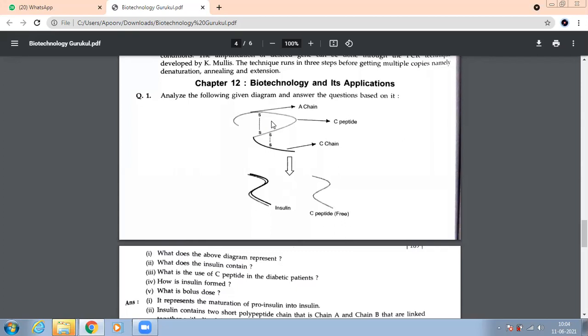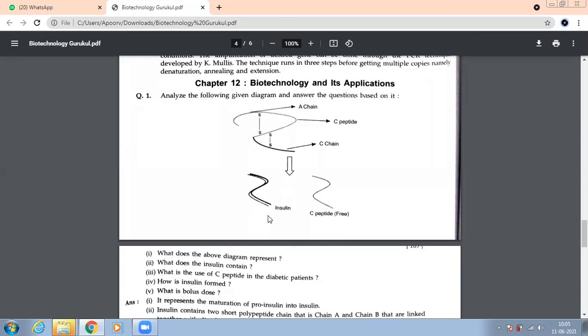How is insulin formed? Tell me. By removal of C peptide chain. Yes, the mature insulin is formed by removal of the C-peptide chain. See, if you can see very clearly, this was proinsulin. This is insulin, and what is separated? Free C-peptide. So when this C-peptide becomes free, automatically what is left?